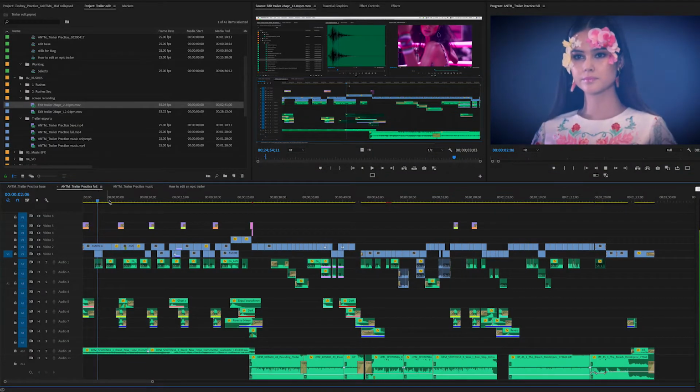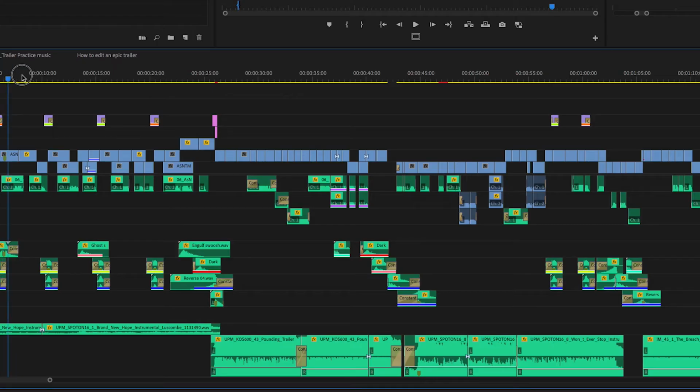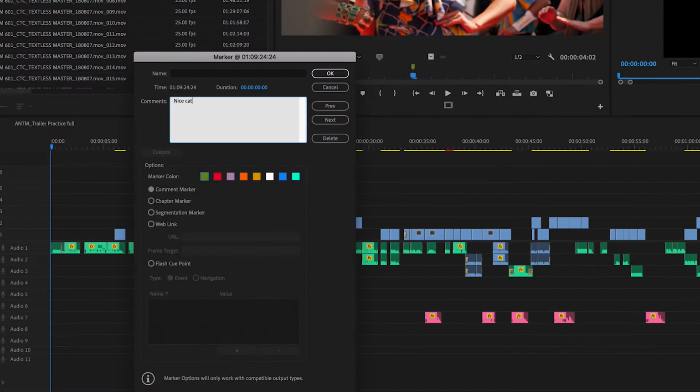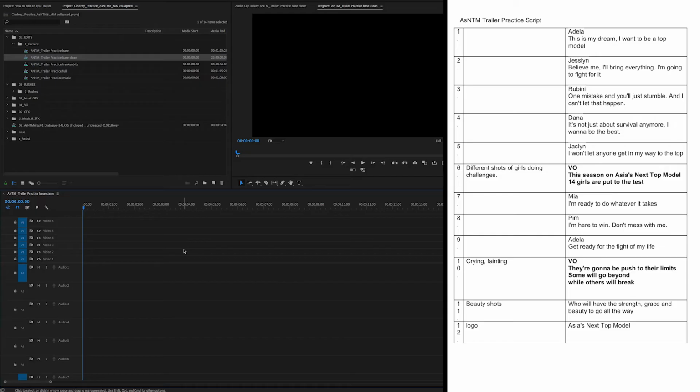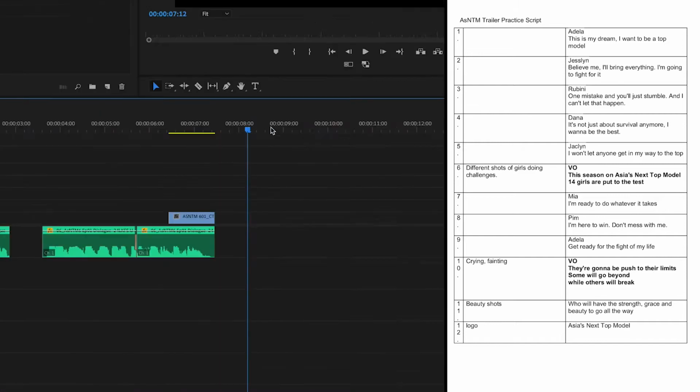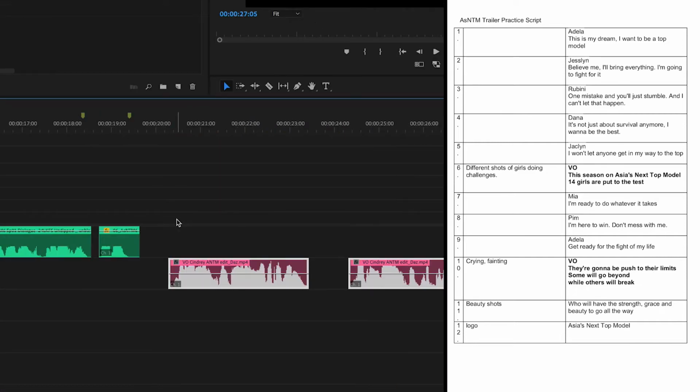So this is an edit done by one of our editors. I'm going to take it apart and put it back together to show you how to make an epic trailer. So once you've gone through your script and marked out all the good shots, the first step of your edit is to build the structure. Put all your sound bites down according to your script and also your voiceovers and graphic placeholders if you have any. So it should look something like this.